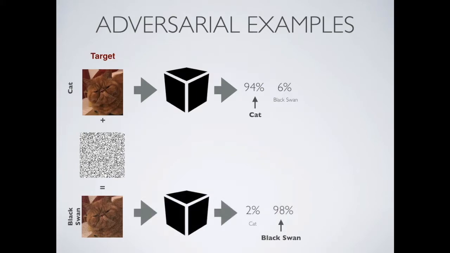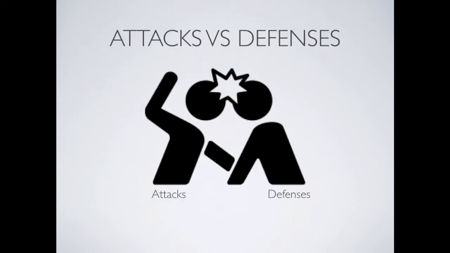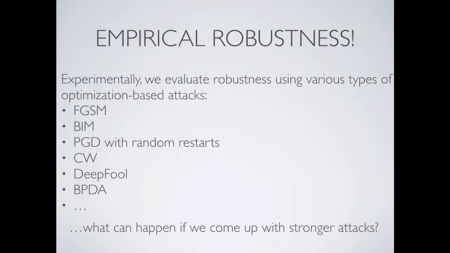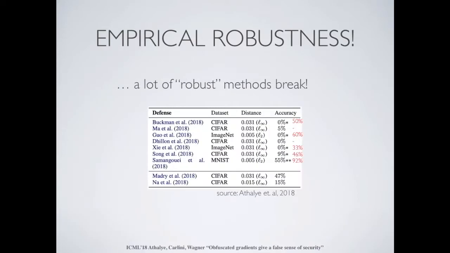There are many different types of attacks and many different types of defenses. Over the past few years, different people have published papers about different ways to attack deep neural networks or different ways to defend against these attacks. Going back and forth, sometimes a new attack is so strong it breaks all of the previously known defenses, and sometimes a defense is so strong that it survives all of the previously known attacks.